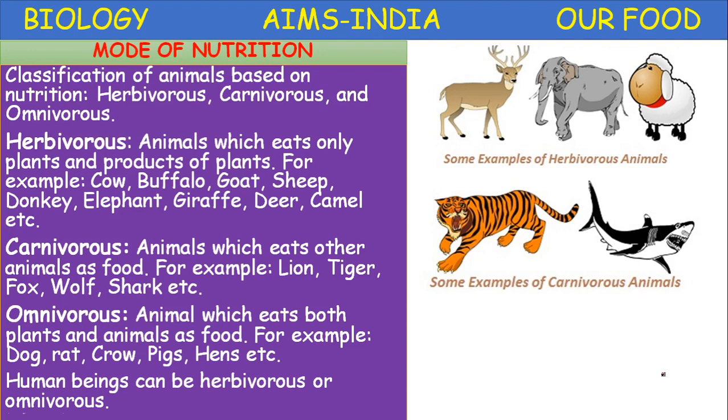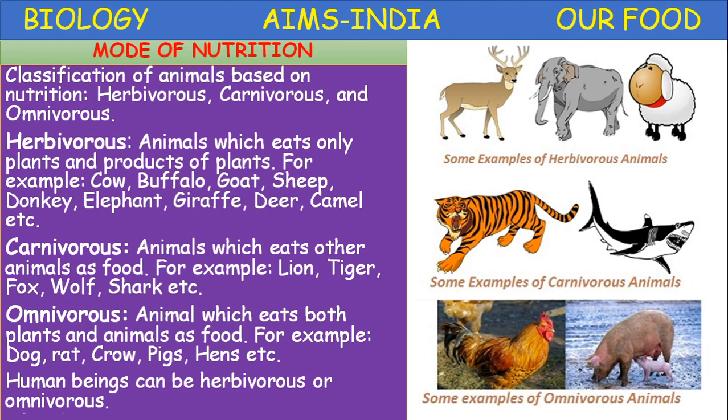Next, omnivorous, the animals which eat both plants and animals as food. Such animals are called omnivorous animals. Example, dog, rat, crow, pigs, hens, even human beings come under the category omnivores. Here hen and pig are given as omnivorous examples.